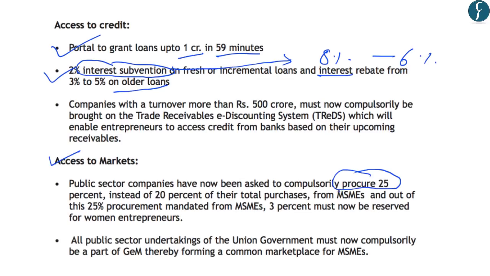In order to ease the access to markets for these MSME sectors, the government has now made it compulsory for public sector companies to procure 25% instead of the previous 20% of their total purchases from MSMEs. And out of this 25% procurement, 3% must now be procured from women entrepreneurs or MSMEs which are being handled by women entrepreneurs. Further, all PSUs of the union government must now compulsorily be a part of the government's e-market portal, and this will provide a common marketplace for these MSMEs.